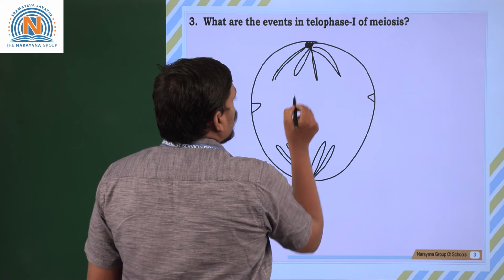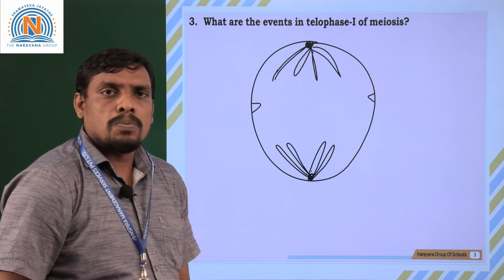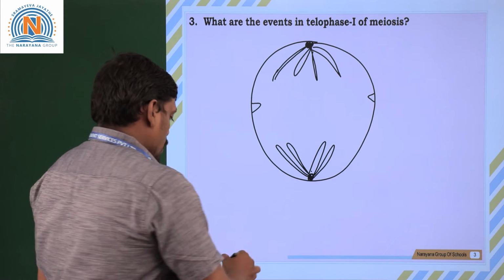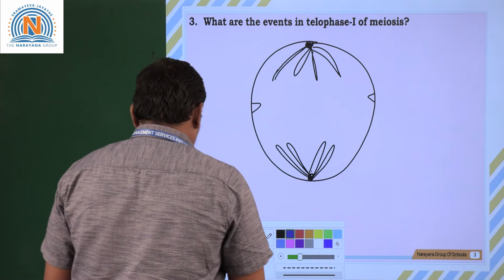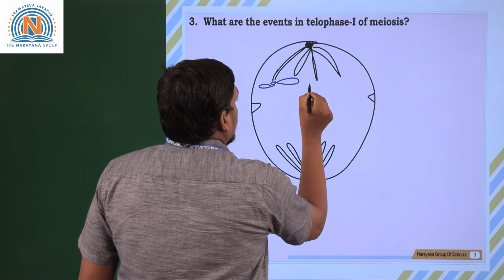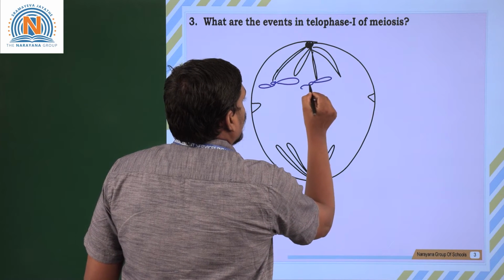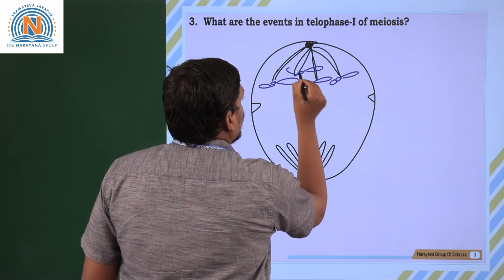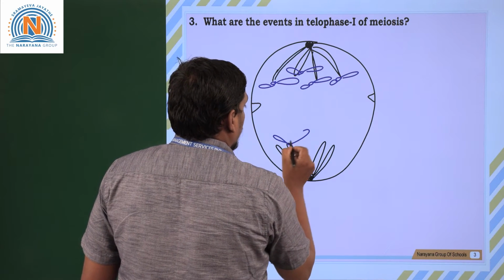Here the chromosomes have already moved towards their opposite ends in the beginning of telophase 1. So here the separated, individual chromosomes moved towards their opposite ends.